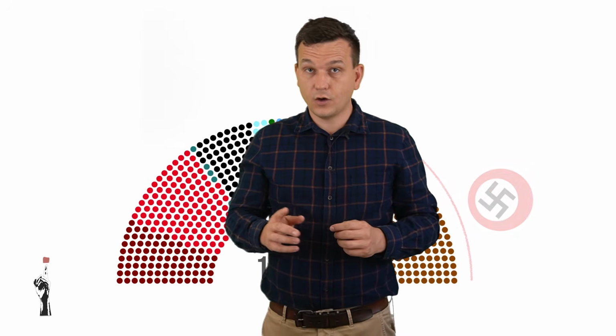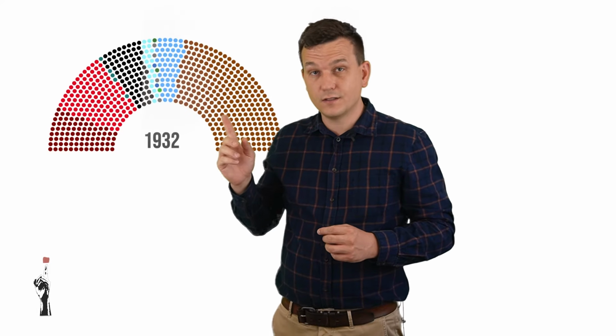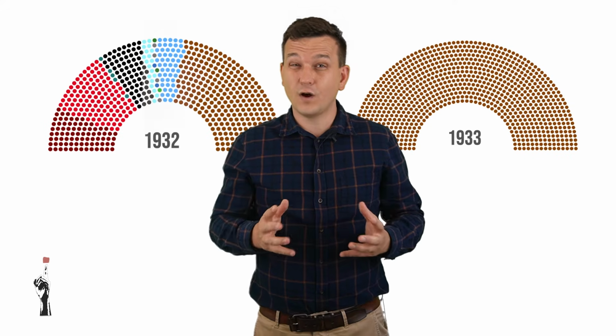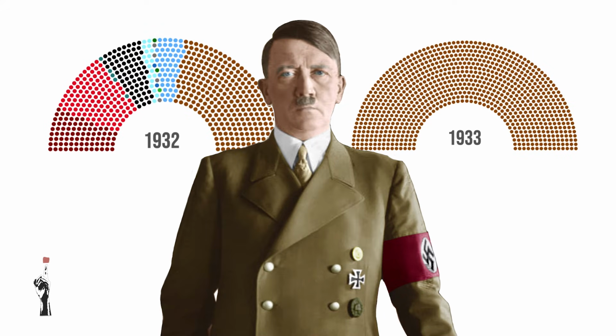So how did they go from this in 1932 to this in 1933 within 1 year? Hitler wanted complete power, and this is how he got it.